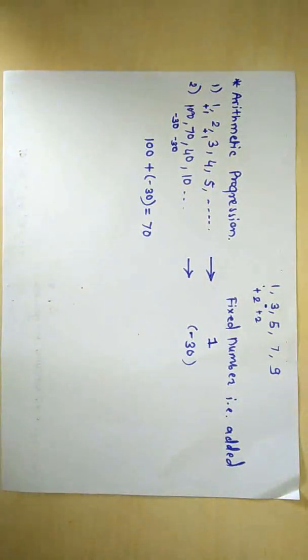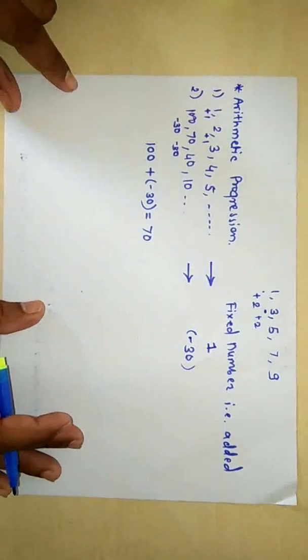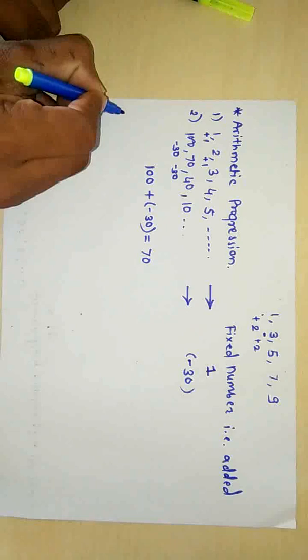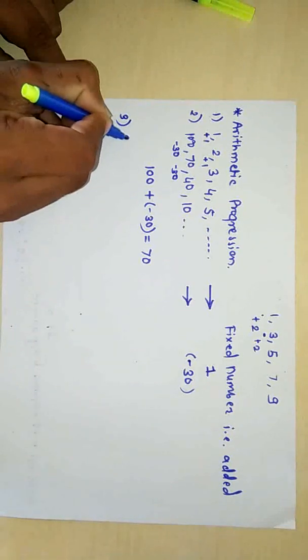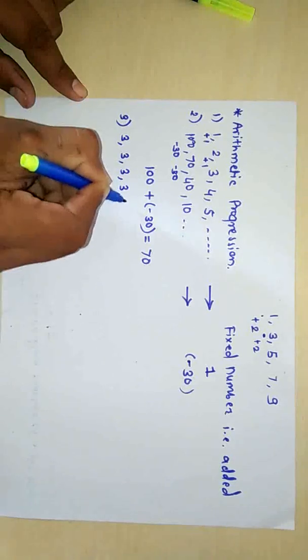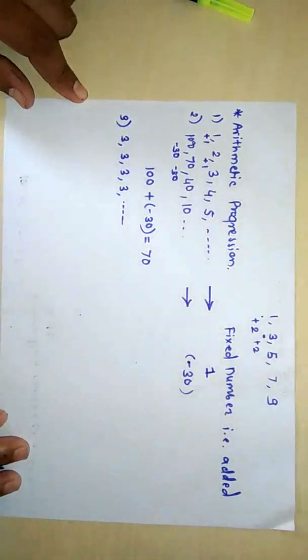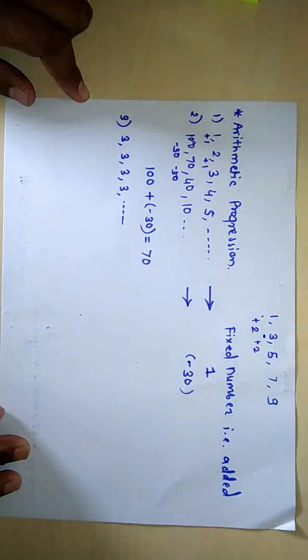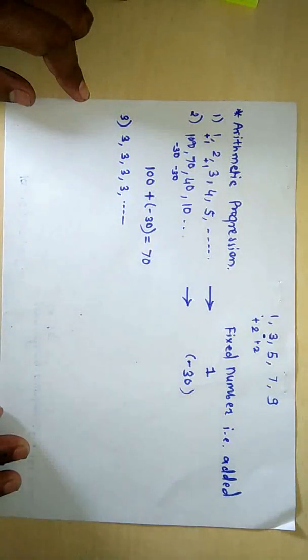Okay friends, now we can say that another list of numbers, the third list of numbers, is 3 3 3 3. This is another list of numbers. And here, which number is added to the preceding term to get a succeeding term?